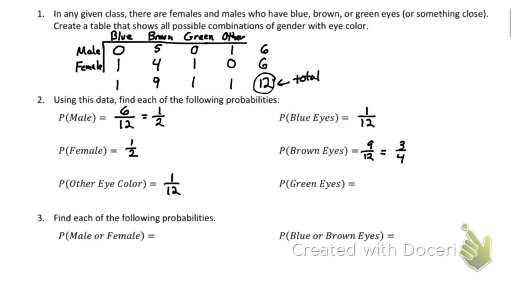That's why I put the column in there. What's the probability I have green eyes? I got this one. There's one green out of 12. All right, those are all our probabilities of just kind of simple things.